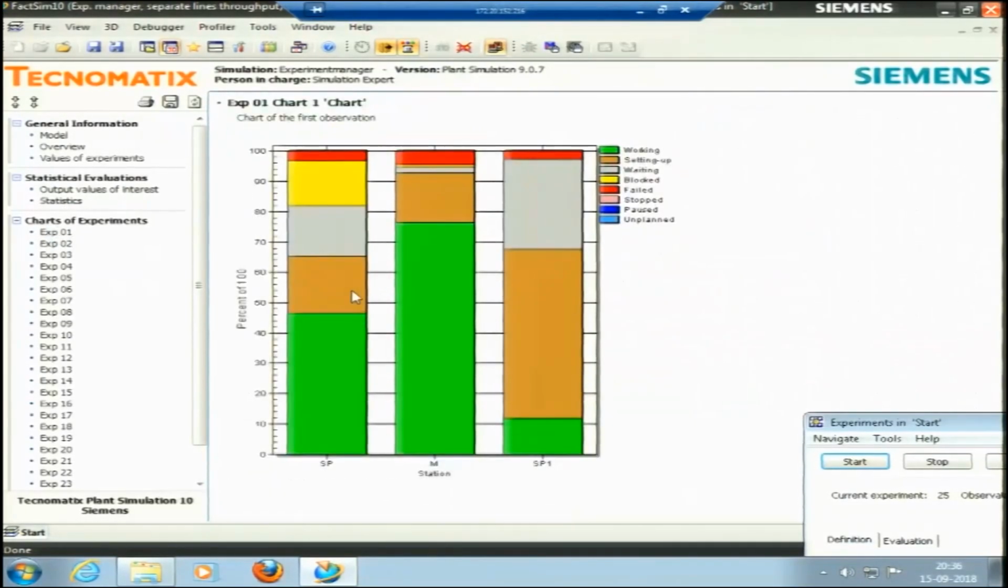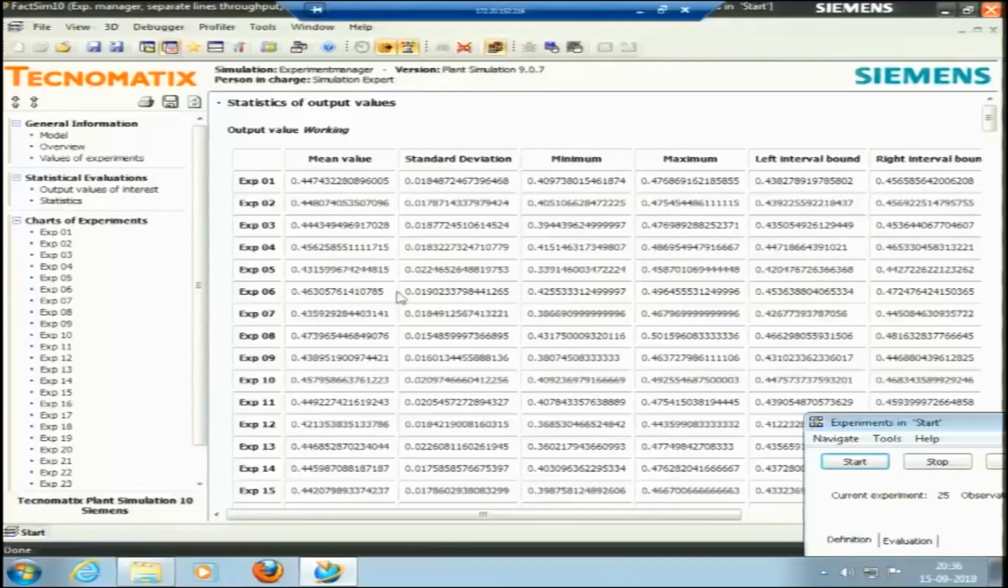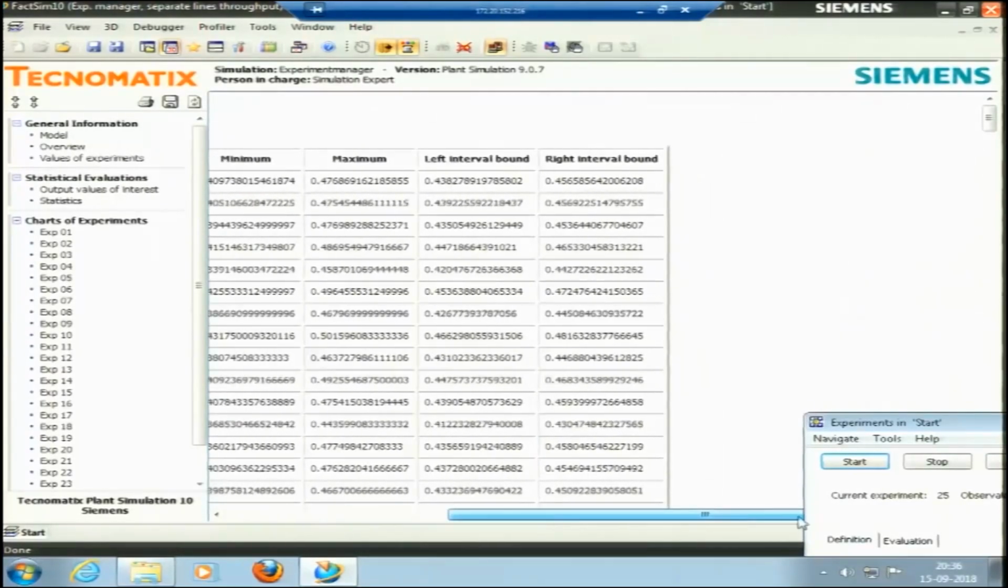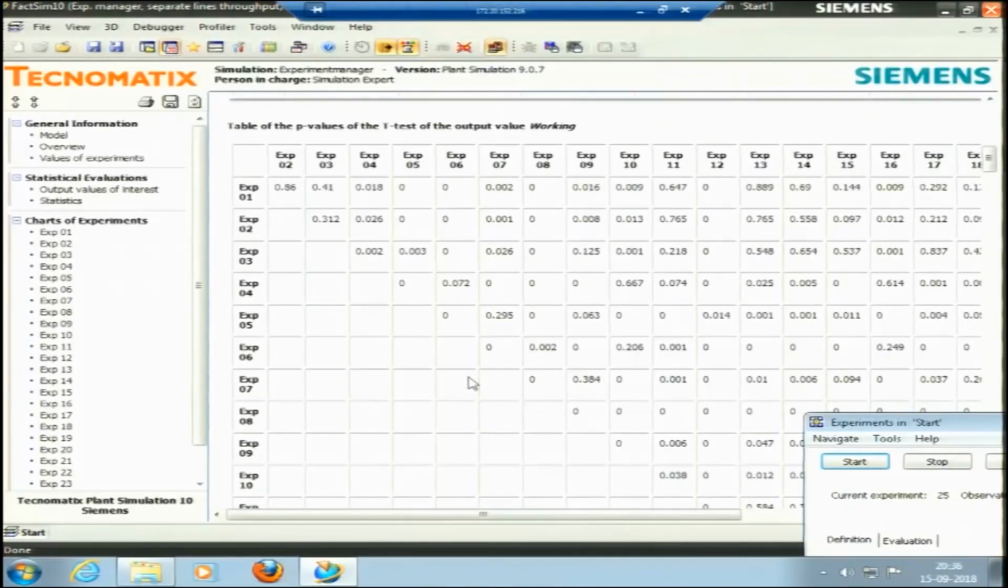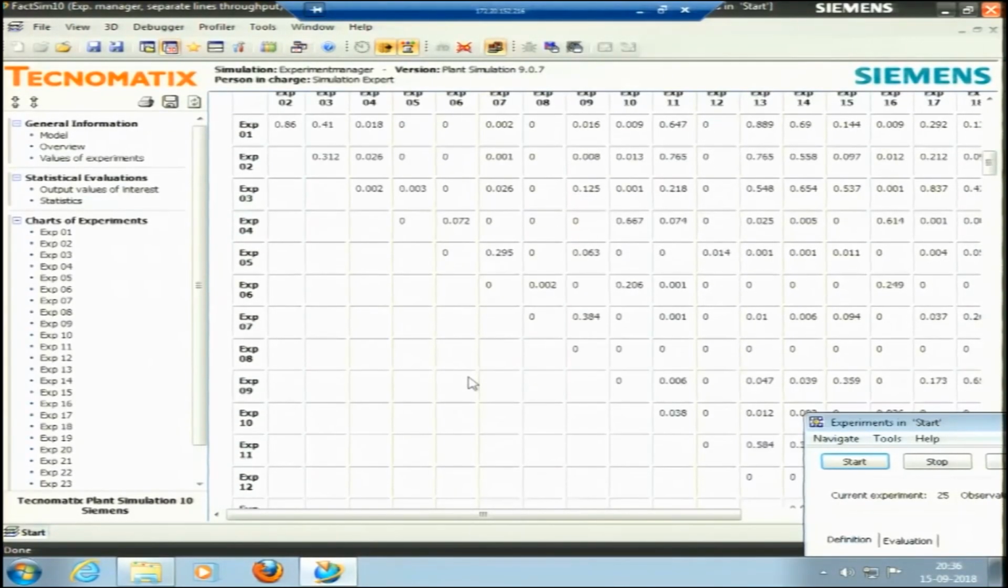Experiment 1, if you would like to see, it has shown single process 1, station 1 and single process 1. It is showing the times for which it is working, the times for which it is blocked, all these things. Experiment number 2, all these things it is showing. Let me try to see the statistics here: mean value, standard deviation, minimum and maximum for experiment 1, for all the experiments. This is the P and T test, we do not move to that.